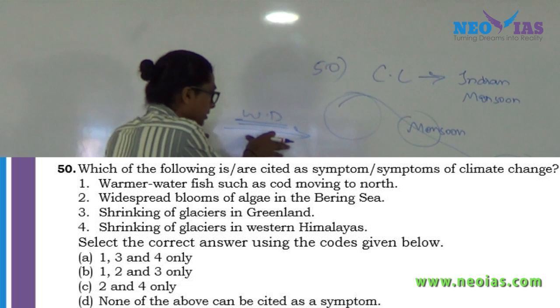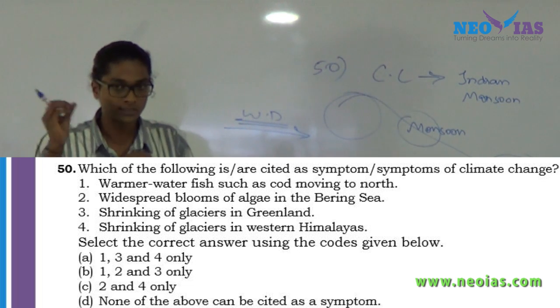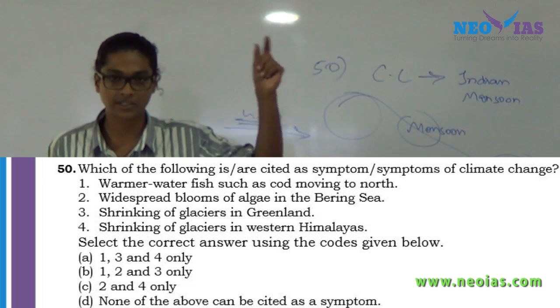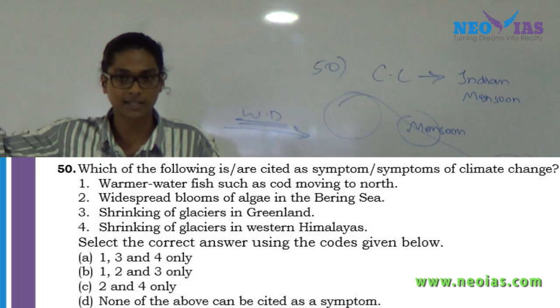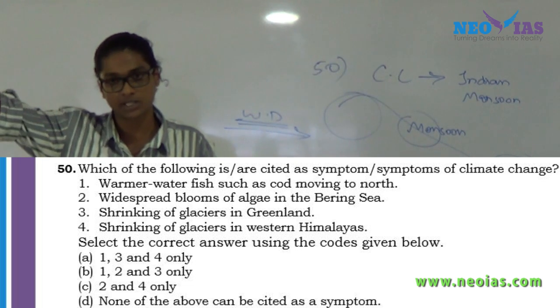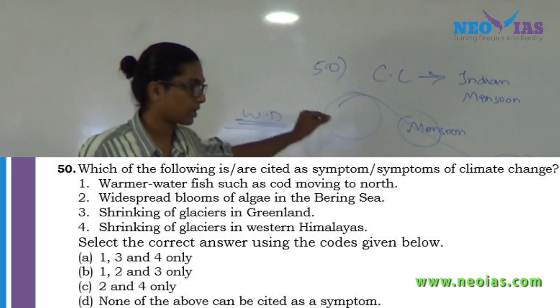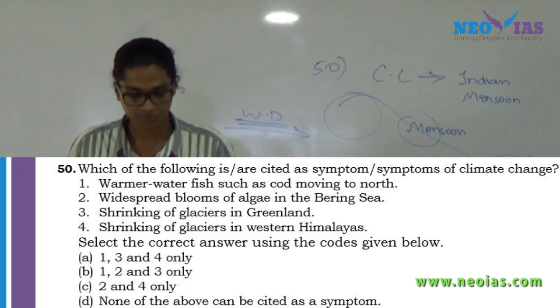So this western disturbance is not being affected by climate change. What this implies is that there will not be any shrinking of glaciers in our western Himalayas; rather, the shrinking will be limited to the central Himalayas as well as the eastern Himalayas. If we progress towards the other regions also, this melting will be there, but not in the western Himalayas. Again, I have already discussed this in the class.